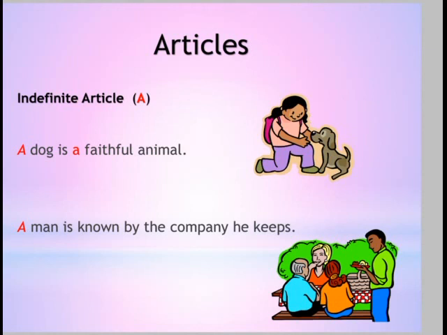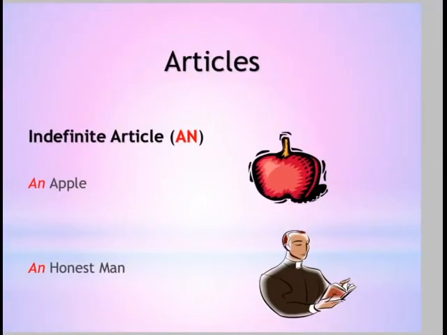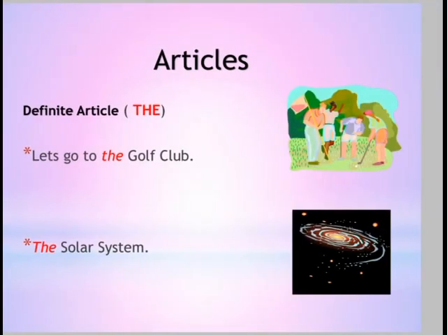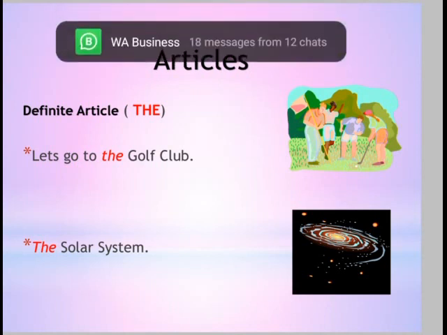A man is known by the company he keeps. And an apple and an honest man, for vowels A, E, I, O, U. And the definite article the is used for popularity, such as let's go to the golf club and the solar system.